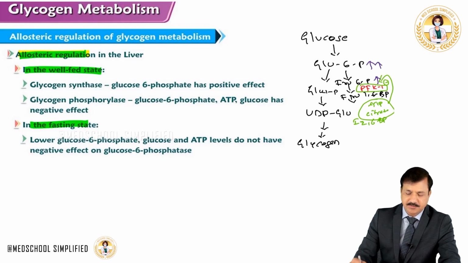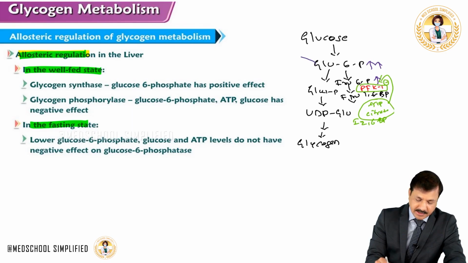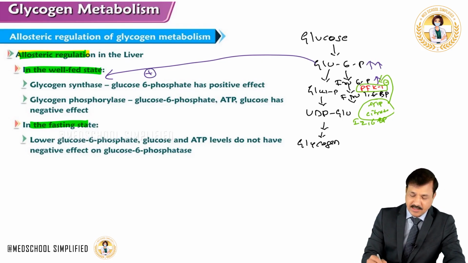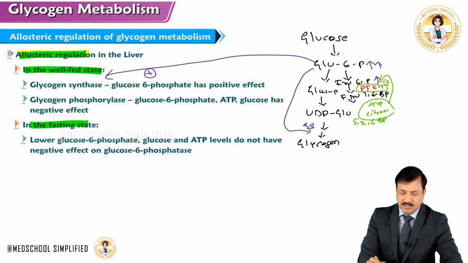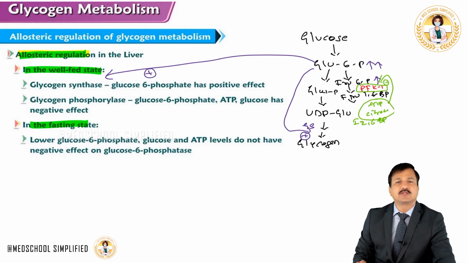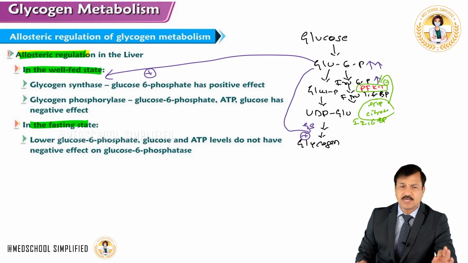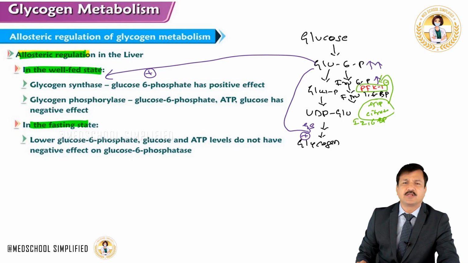And whenever glucose 6-phosphate is building up, at that time glucose 6-phosphate will have a positive effect on glycogen synthase enzyme, and here in the pathway glycogen synthase comes here. UDP glucose into glycogen is done by glycogen synthase enzyme, so that is positively modulated by glucose 6-phosphate. Same thing happens even in the skeletal muscle also. So this is how glucose 6-phosphate, whenever it is building up in the cytoplasm of the liver, skeletal muscle or other tissues, will have a positive effect on glycogen synthase.